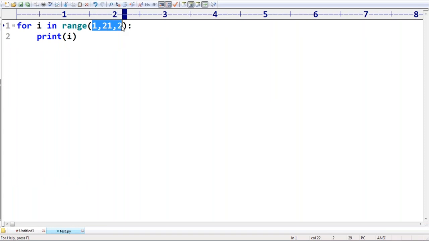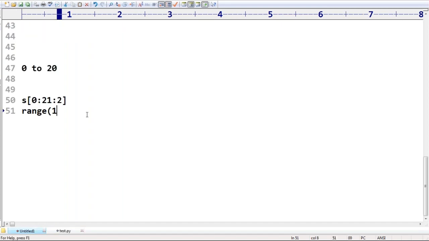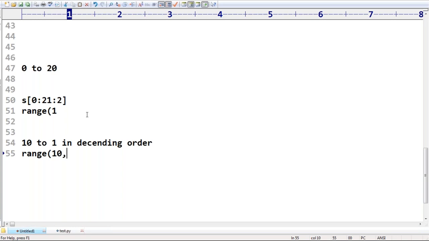Similarly, my requirement is to display numbers from 10 to 1 in descending order. Are you getting? This is about my requirement, right? How can you do that? Very simple, sir. range of 10 to 0. Every time, can you please increment by minus 1? Minus 1, like this, right?